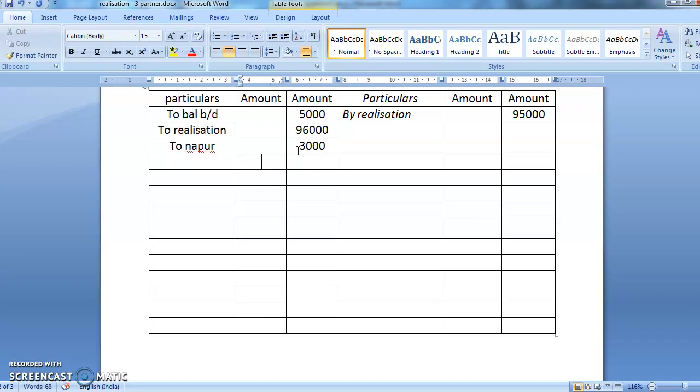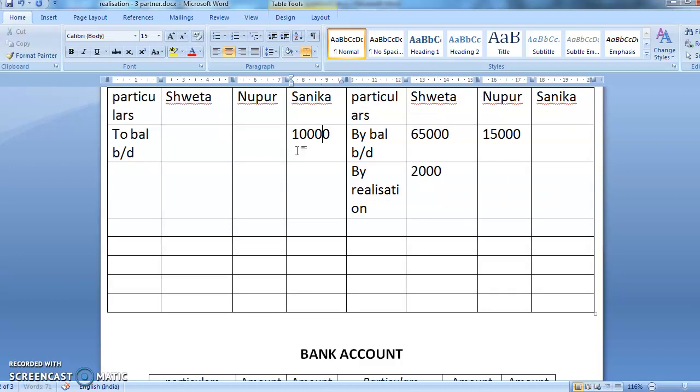Then it will come to Sanika. So to Sanika. How much is Sanika able to give? Sanika's property is able to give 8,000. So the second effect will come in partners' capital. You'll write here by bank. So by bank, Shweta has not given anything. Nipur has given 3,000 and Sanika has given you 8,000.